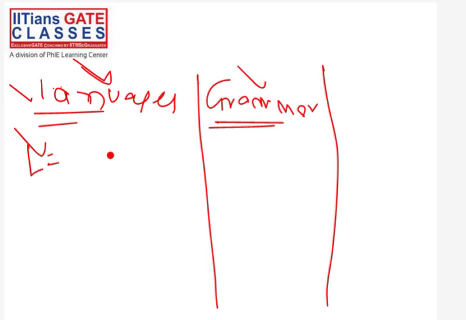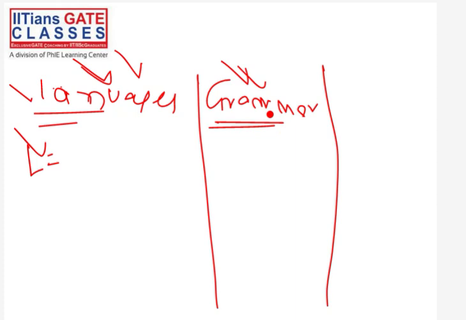So similarly here also the analogy is there. Here also we will define something called language, then we will define something called grammar. This grammar will actually generate this language, just like the English language is generated by the English grammar. In school, you have studied English grammar and all those kinds of things. So English language is generated by English grammar.